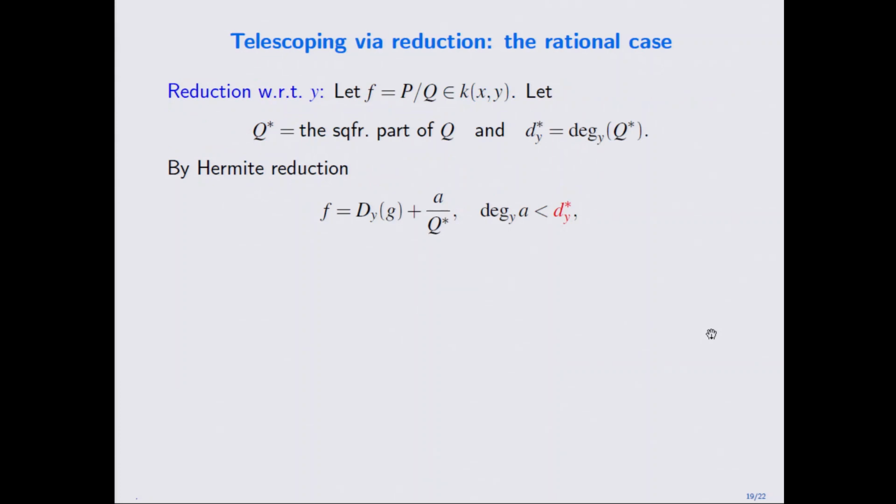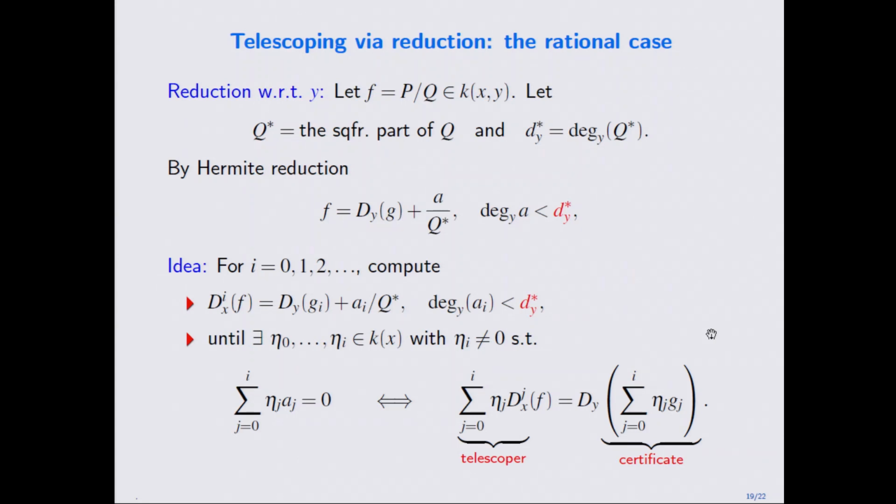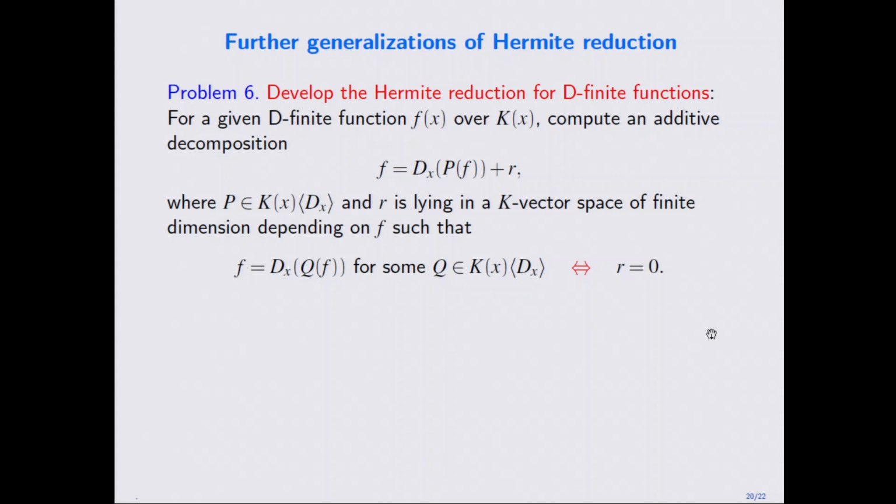Maybe I have not much time, so let me skip this. This is the very simple idea of how we can do these things for the rational case, and let me skip it for the time. Then the natural question is how you can generalize this Hermite reduction to the general D-finite case. For the moment, we only know how to do this for the D-finite function case, and the non-D-finite case, I don't know. And this is just a precise statement of this problem.